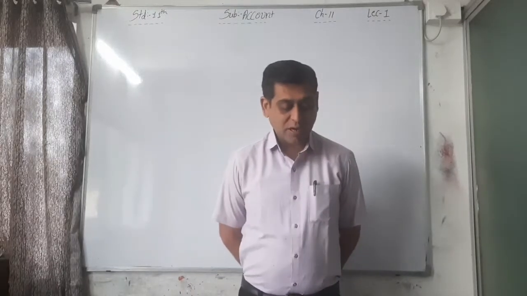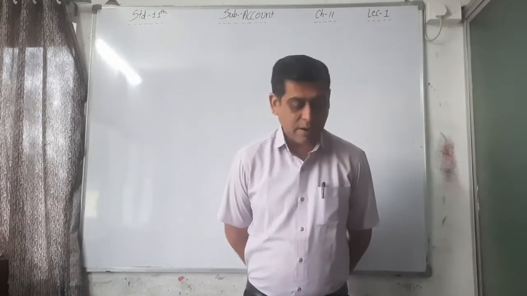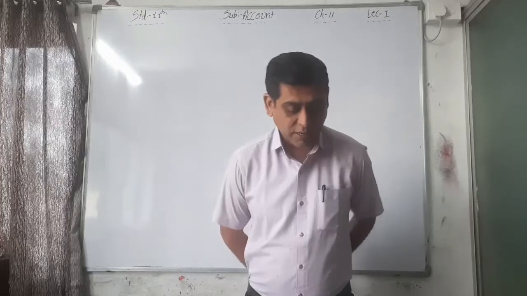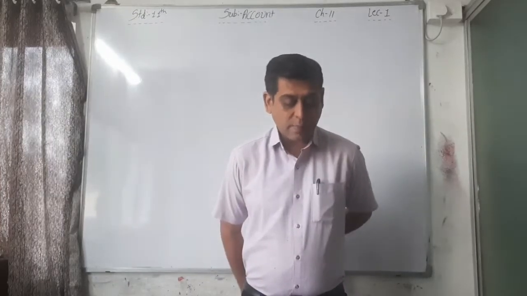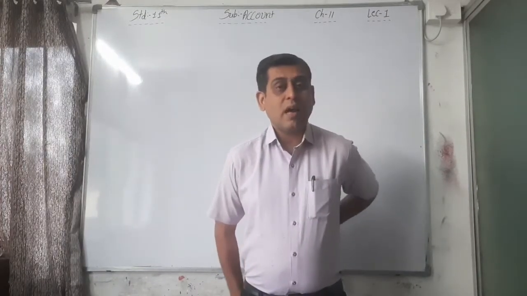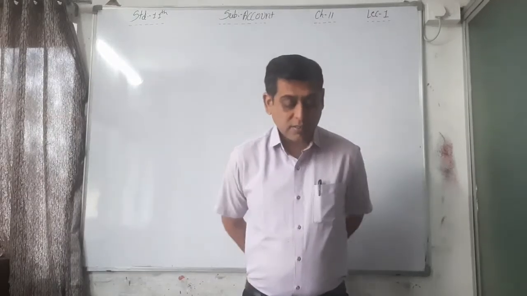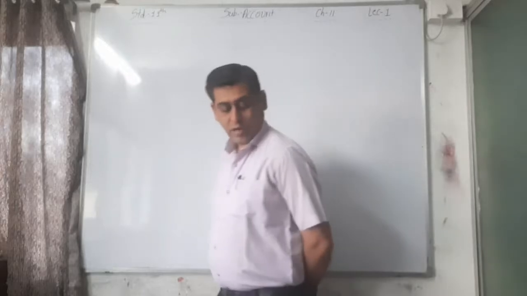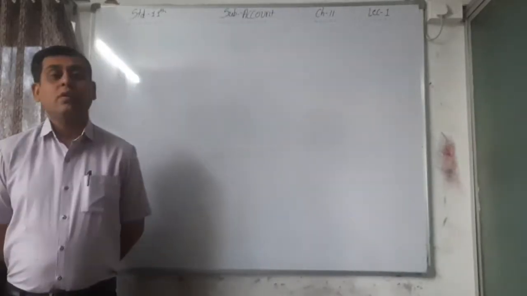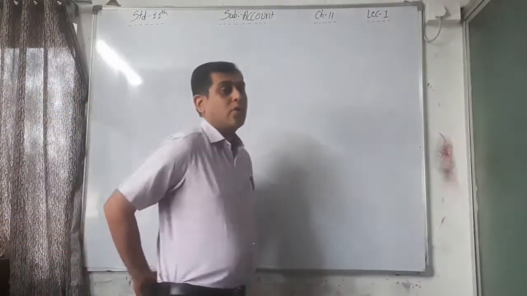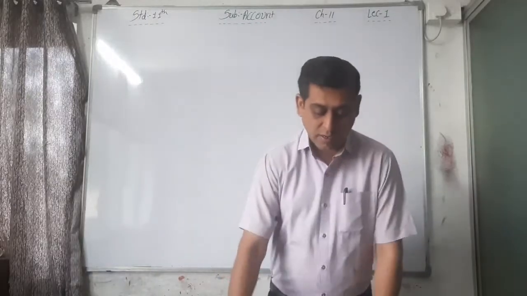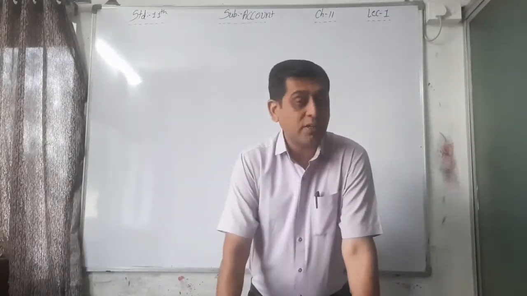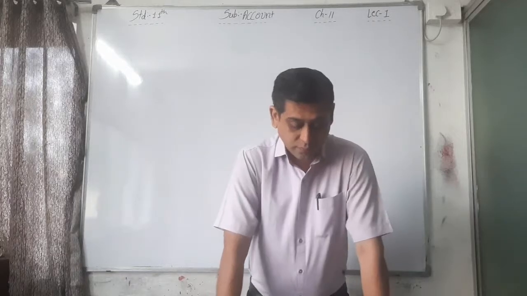Date, particulars, check number, amount withdrawn that is debit, amount deposited that is credit, and balance and sign of the bank officer. In the new passbook, the sign of the bank officer is not there, and date, particulars, check number, amount withdrawn or deposited, that is debit amount or credit amount, and the balance are recorded.